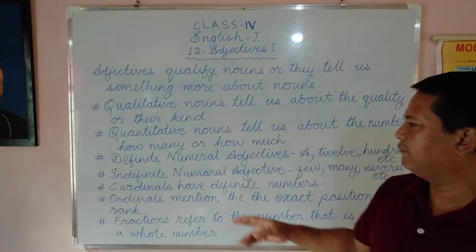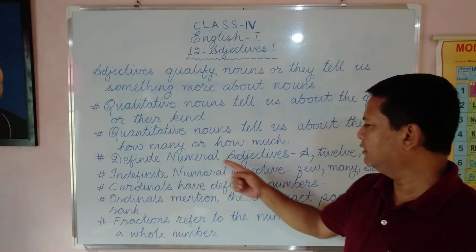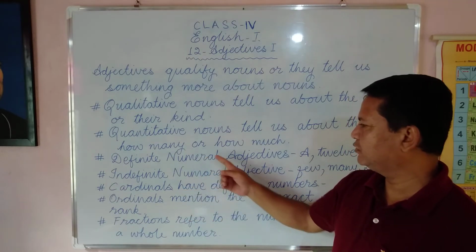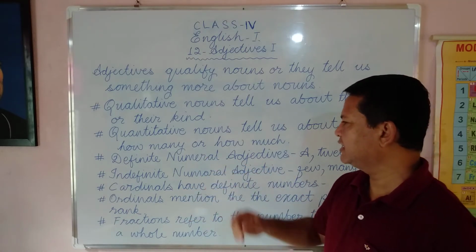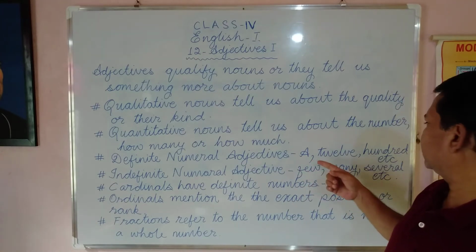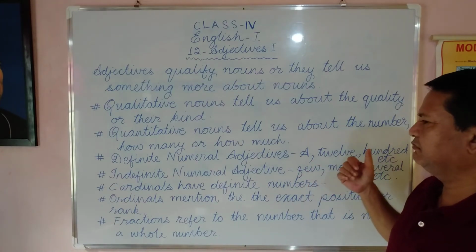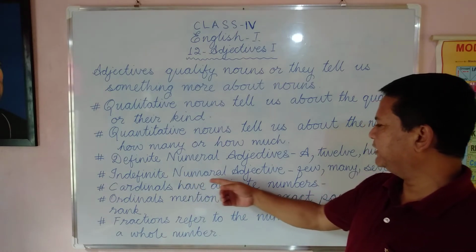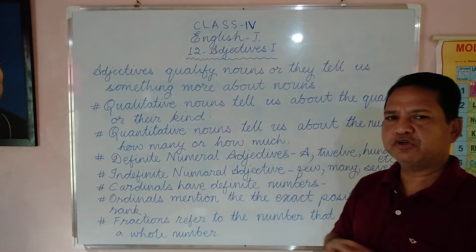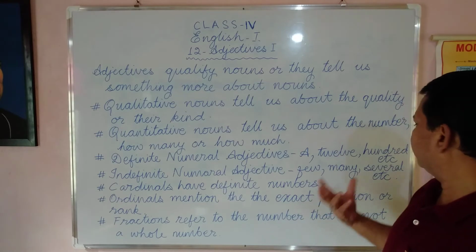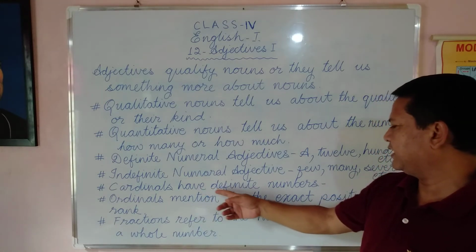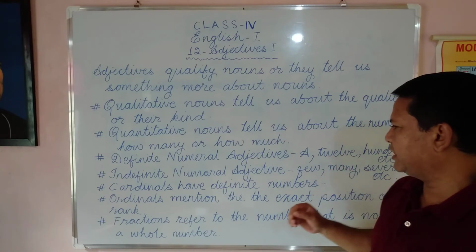Now we have definite numeral adjectives, or cardinals, like 12, 100, 1000, million, billion, trillion. Then we have indefinite numeral adjectives. We don't know the exact number, so we say a few, many, several, etc. So cardinals have a definite number, like 12.